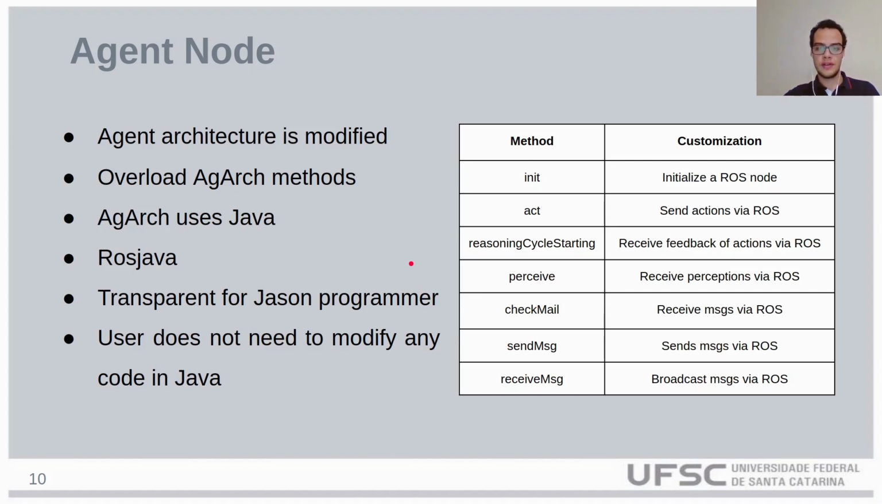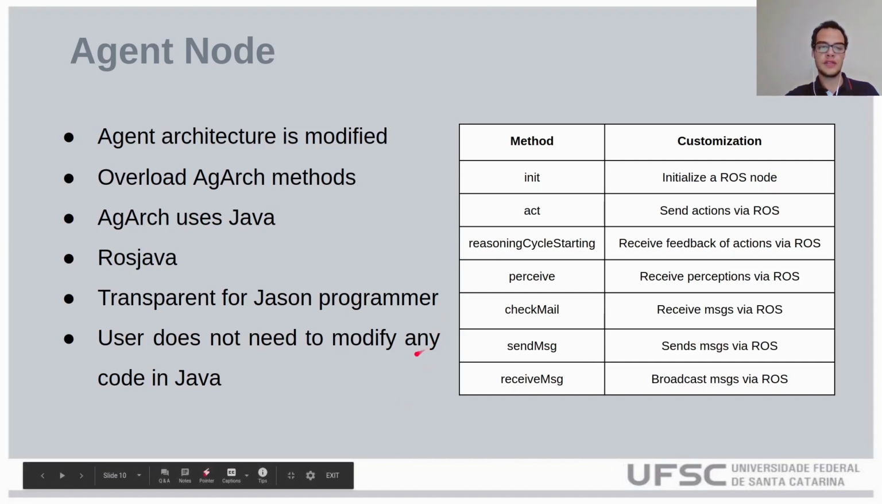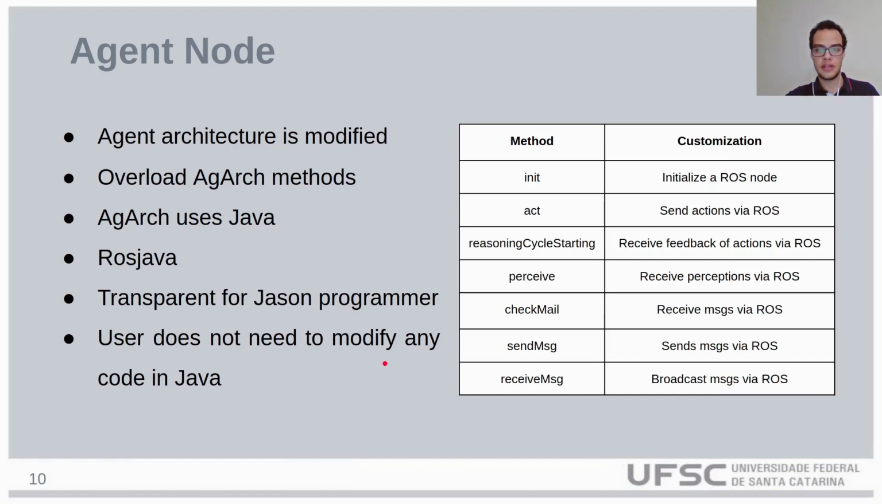agarc uses Java, therefore it was necessary to use ROS Java to include ROS functionalities into Java. It's important to highlight that this is all transparent for a JSON programmer. The JSON programmer doesn't need to modify any code in Java, it only uses the modified agarc. This is an advantage of this method because it allows a programmer that only has knowledge about JSON to program complex behaviors for robots.